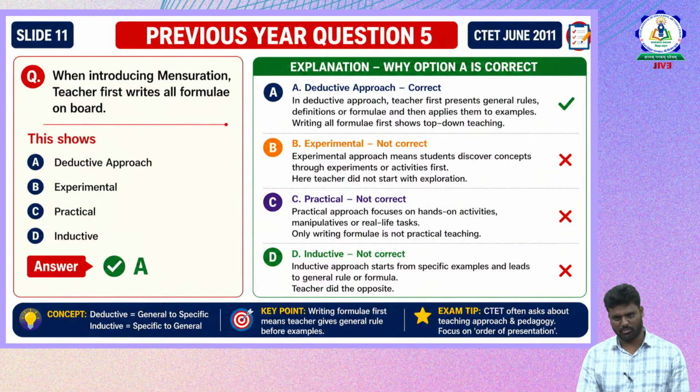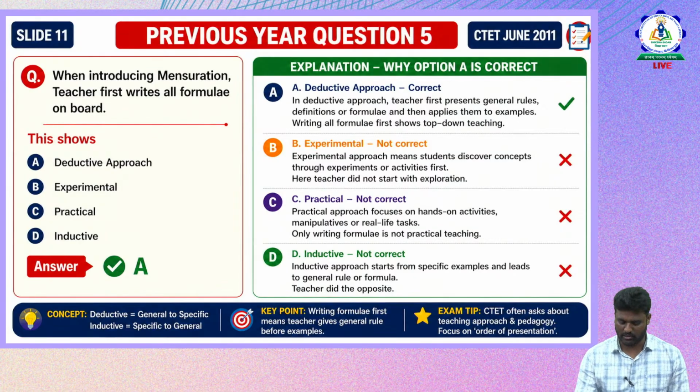Now if you see the deductive approach, in the deductive approach we generally go from a general statement, definitions like formulas, and then apply them to examples. The teacher first presents the general rules, definitions and formulas, and then applies them to examples.